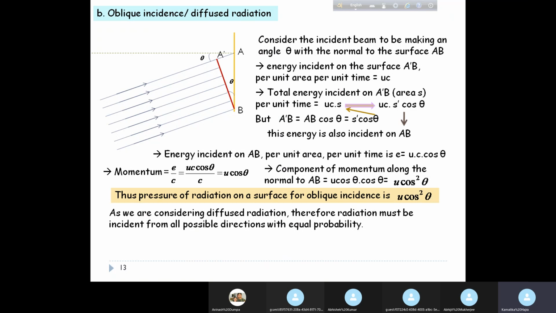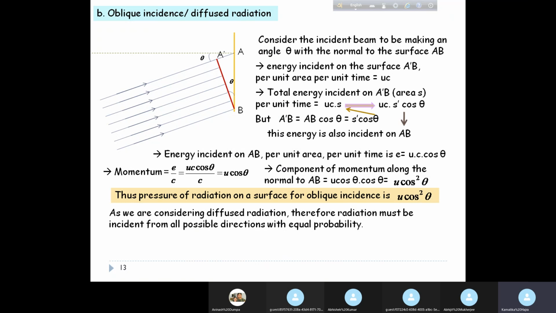Now this theta is a certain value of the inclination of the incident ray that we have considered, and we can further generalize this. The first step of generalization is that we move on from normal to oblique.